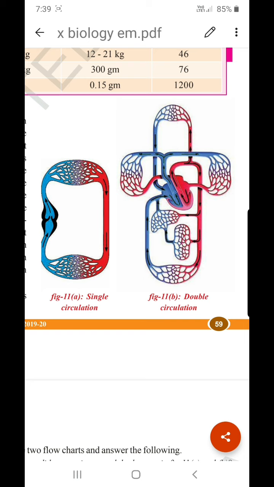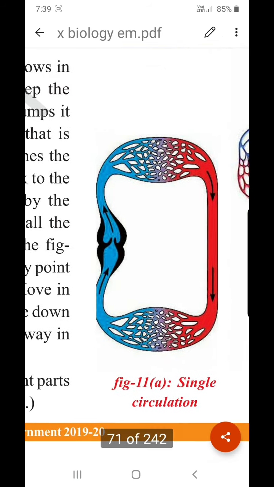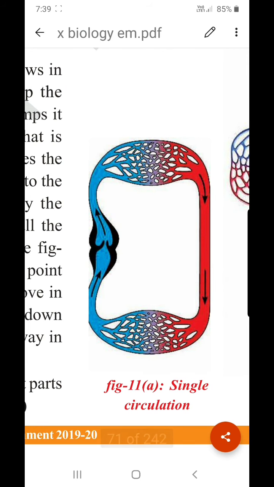That means the blood reaches the heart from different organs of the body, and when the heart contracts it is sent to lungs, and from lungs again it comes back to different body organs. That means in this first picture the blood is reaching heart only once, then it is moving to lungs. Instead of going back to the heart again, it is supplied to different body organs. This kind of circulation is called single circulation.